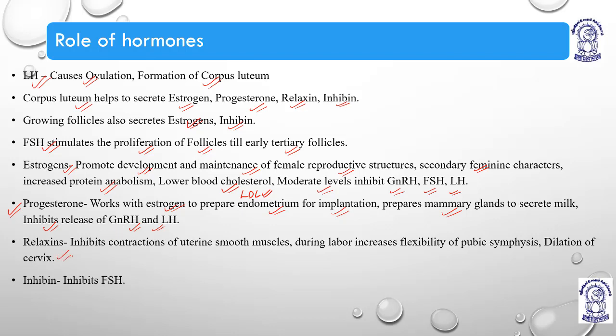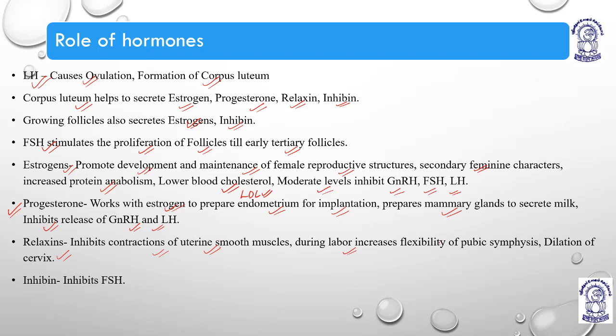Then relaxin inhibits the contraction of the myometrial walls, meaning the uterine smooth muscles. During labor, it increases the flexibility of the pubic symphysis. The pubic symphysis can be understood as a cartilaginous part, the white fibrocartilage which connects the midline of the pubic, the hip bone.